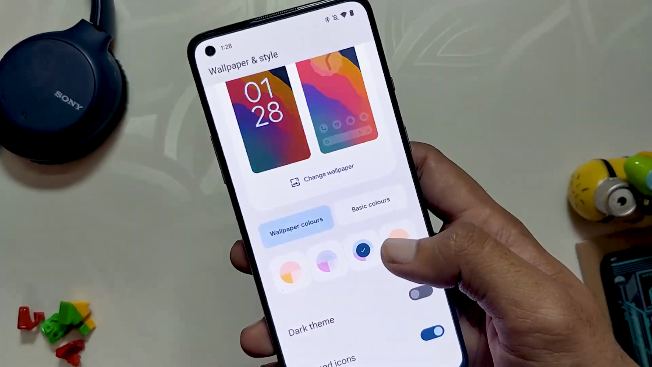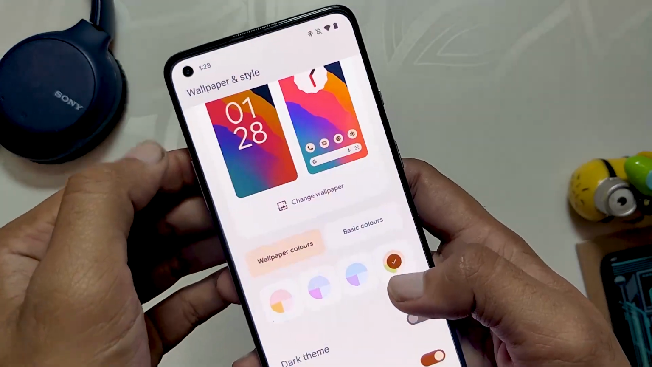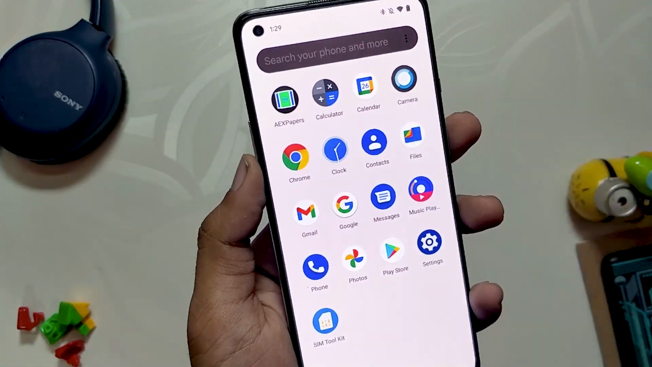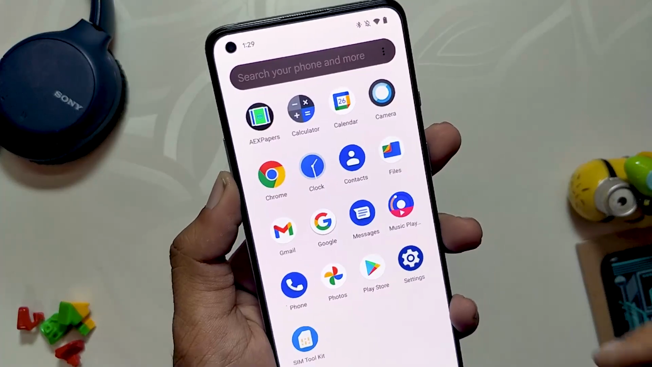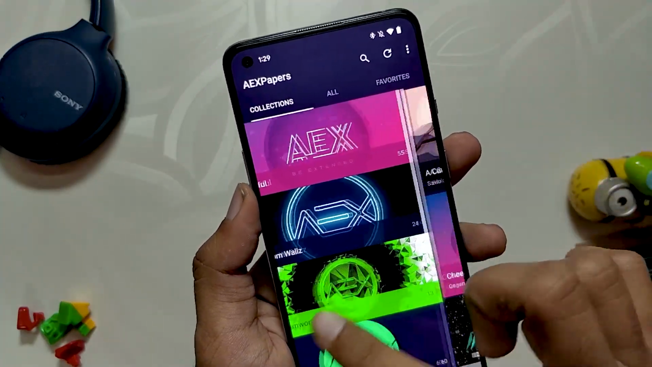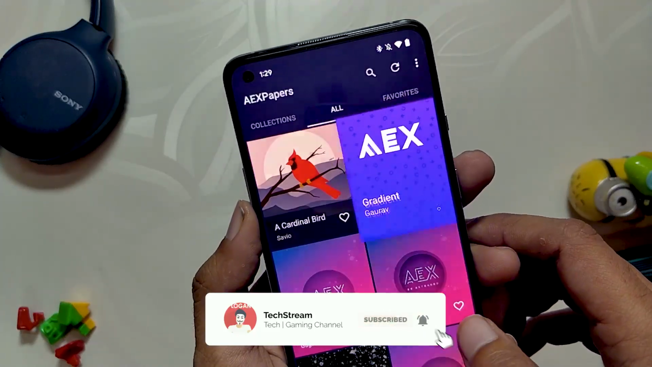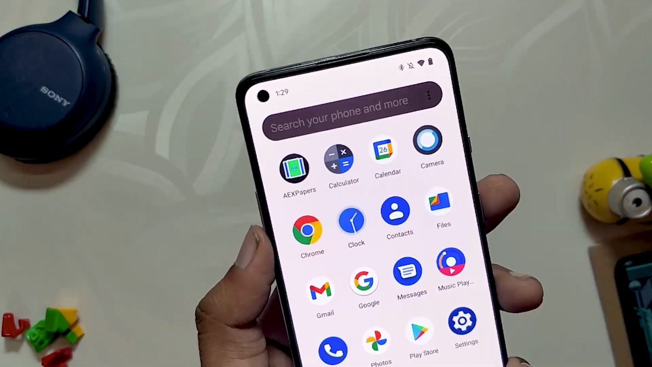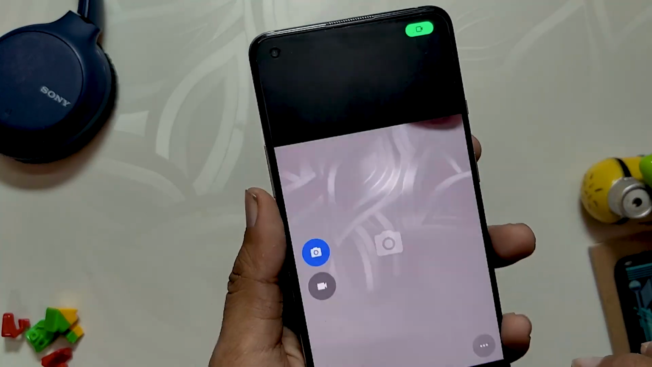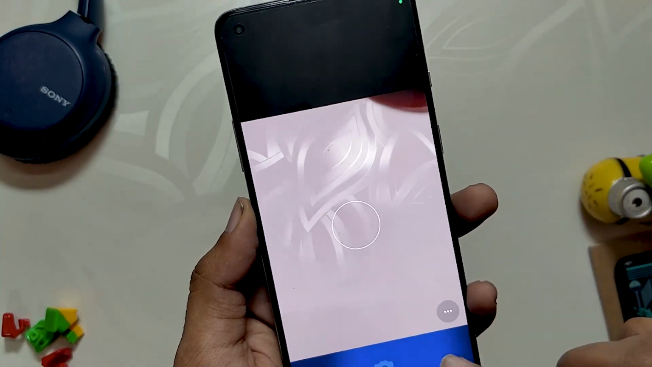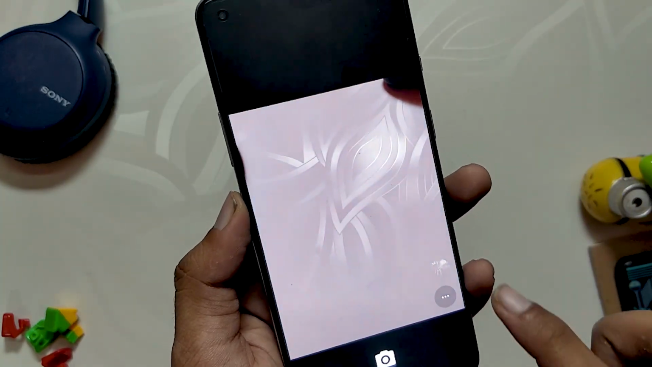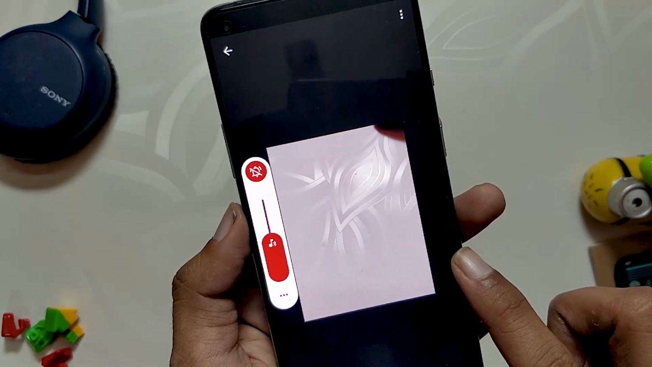Overall, the new notification panel and new widgets UI look very clean. Moving on, the ROM comes pre-installed with very few apps and you don't find any bloatware on this one. The only extra app I feel is the AEX wallpaper app, which gives you AOSP Extended wallpapers. And as you can see, this ROM comes with AOSP camera, which is not that great, and OxygenOS camera is also not available on any Android 12 ROM, so you will need to install a decent Gcam.